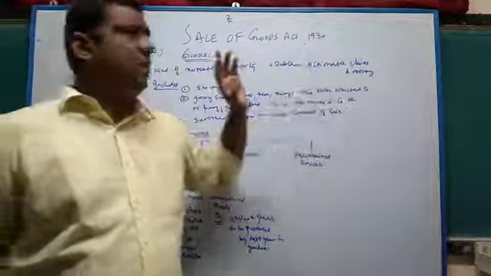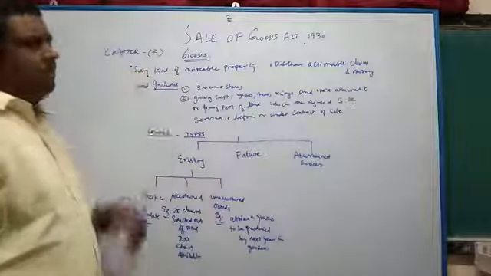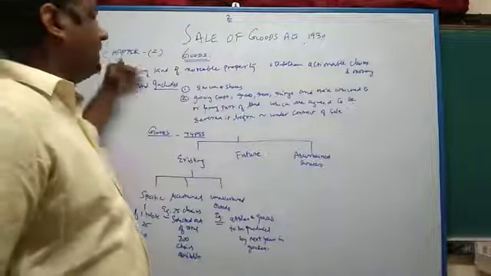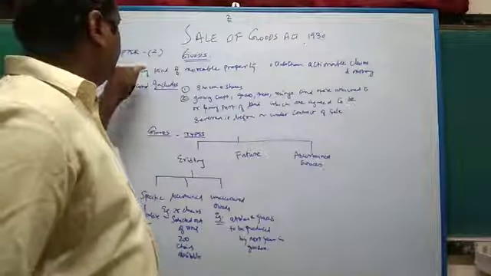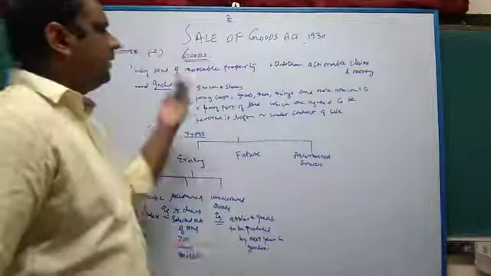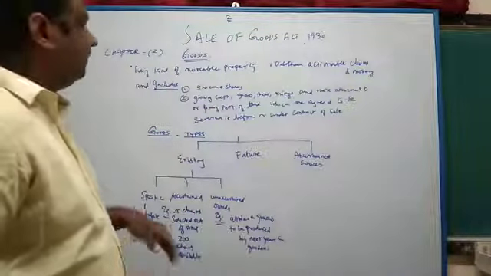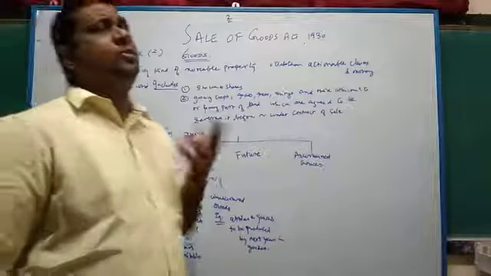So both these two will not be a part of the term goods, but it includes every kind of movable property. So it's a generic definition. At the top, it's a very generic and very clear thing: every kind of movable property other than actionable claims and money. When you go to the second part of it, it says "and includes." What does it include? It tries to make it inclusive.